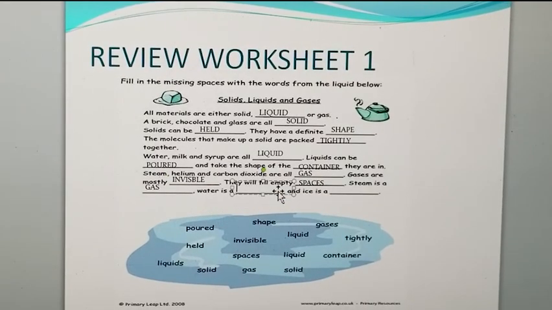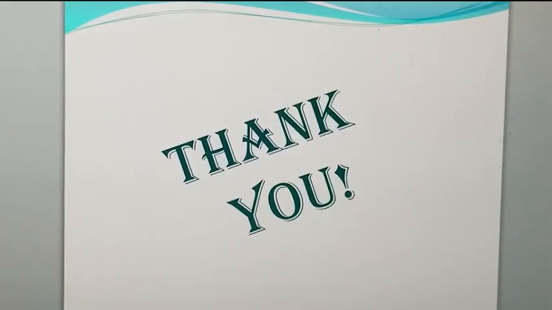Water is a dash. What is water? Water is a liquid. Why? Because it has a definite volume but does not have a definite shape. And ice is a dash. Ice is a solid because it has a definite shape and a definite volume.